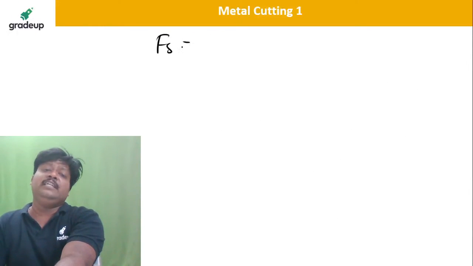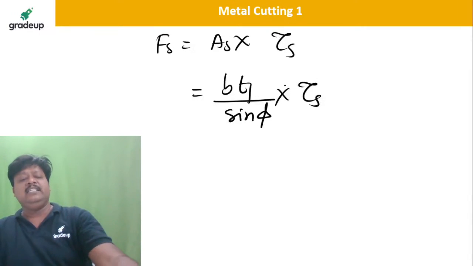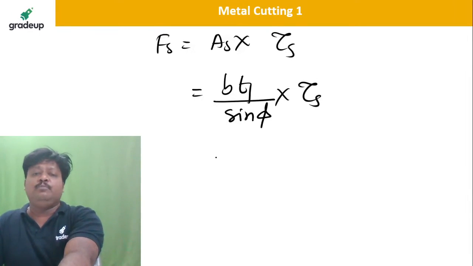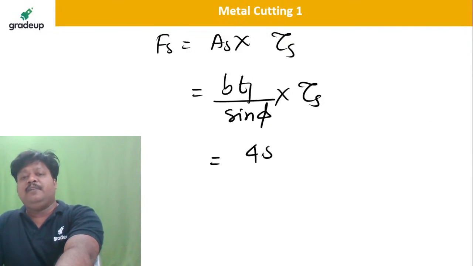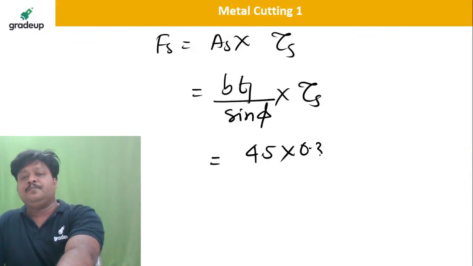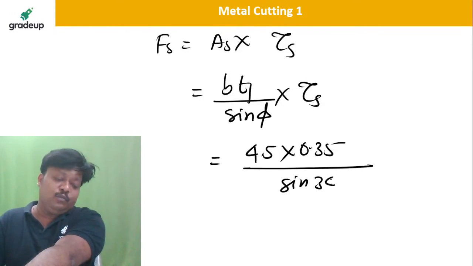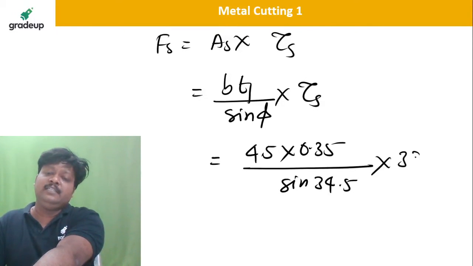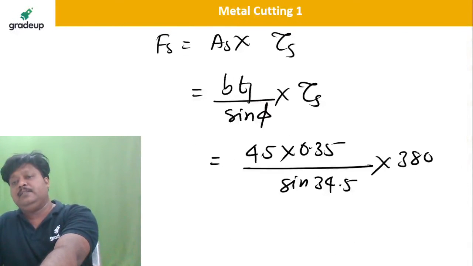Now, for Fc and Ft, we have to calculate the shear force. Shear force is shear area into shear strength, where shear area is b t1 divided by sin phi. Now I am going very fast because I have solved it very nicely. B is how much? 4.5, no? 4.5 into uncut chip thickness 0.35 divided by sine of 34.5 into shear strength 350.